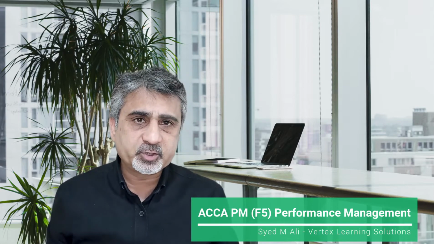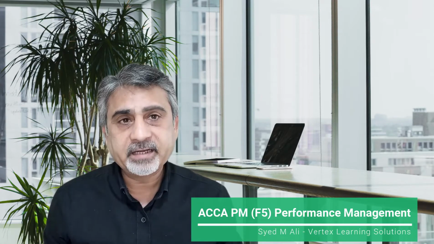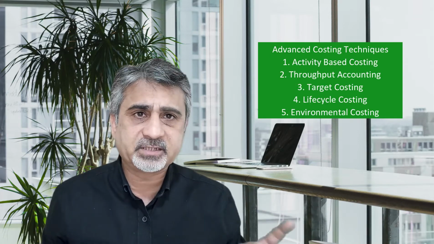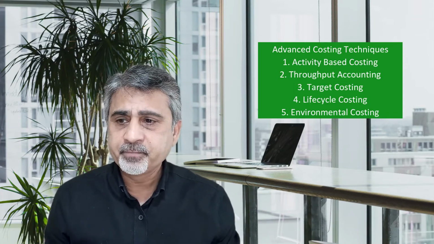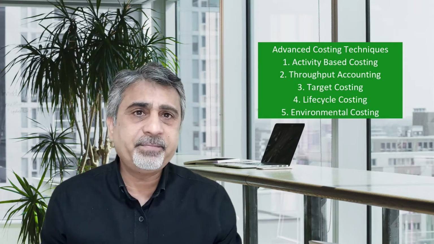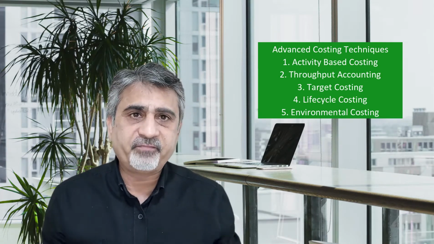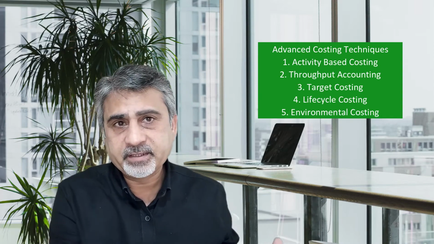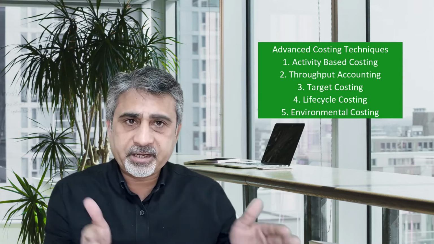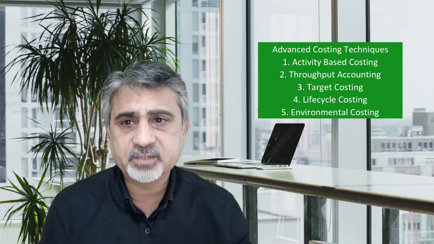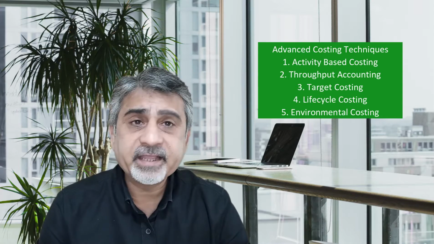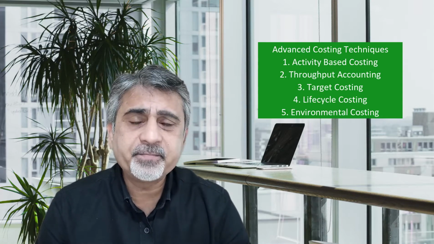Your first section is called Advanced Costing Techniques, which is also called Alternative Costing. It has activity-based costing, throughput accounting, target costing, environmental costing, and life cycle costing. You might get a full 15-mark long question from Section C of your exam, the long question. It might come from alternative costing. So, without going into details, you need to understand the concept.